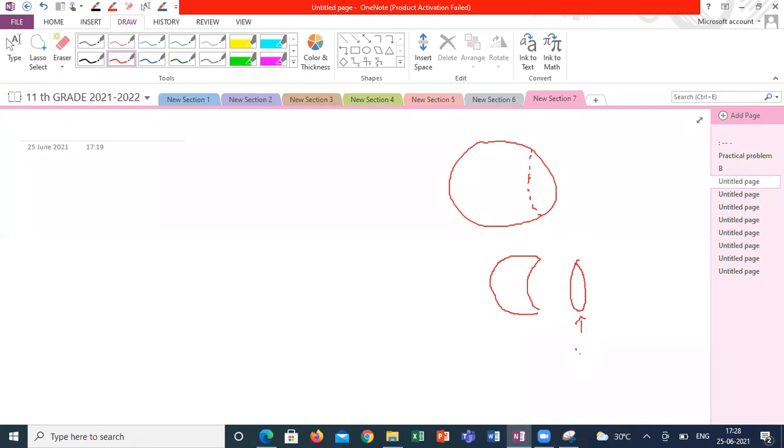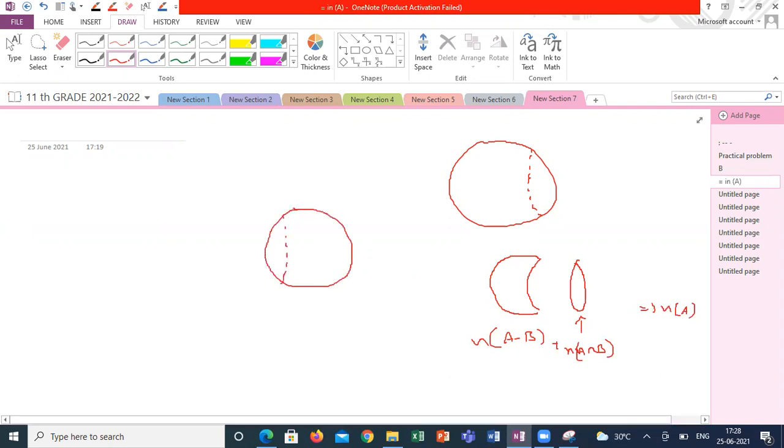This part is A intersection B, this is A minus B. If I add both the elements of these regions, I will get set A. Set B is like this: n of A intersection B plus n of B minus A. Adding both, I will get the set B elements.